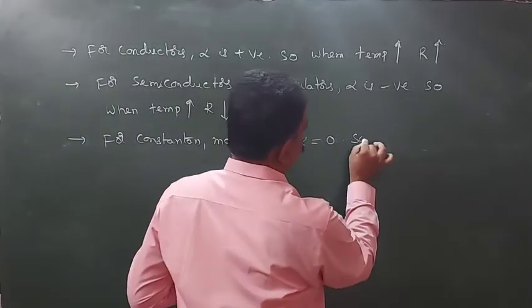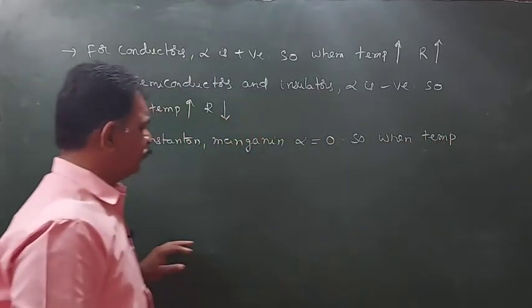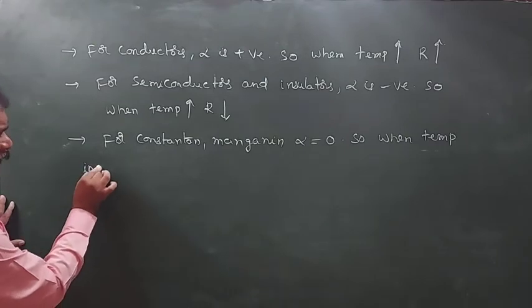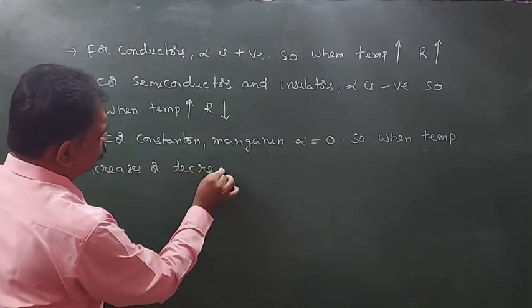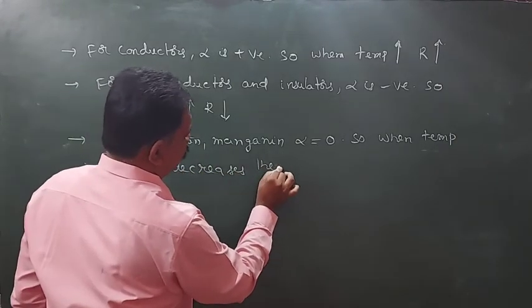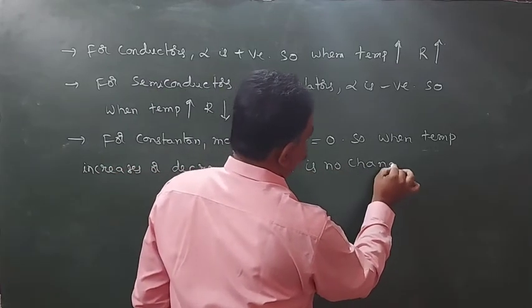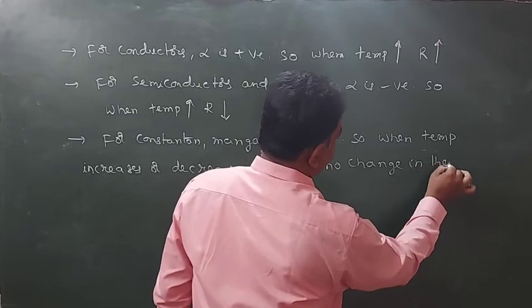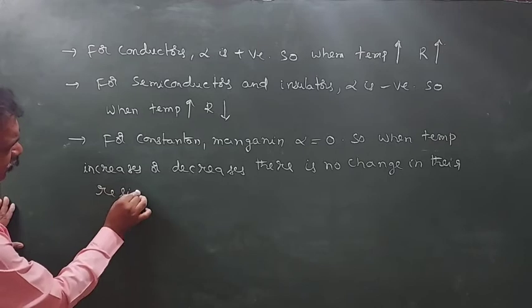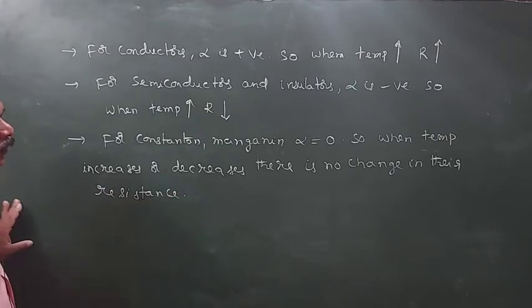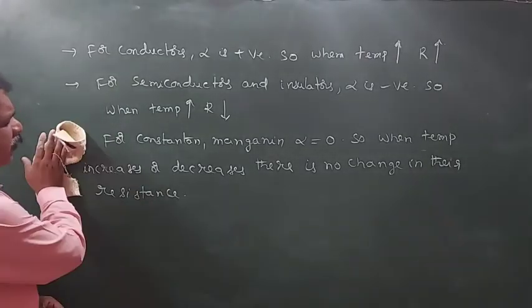So, when temperature increases or decreases, there is no change in their resistance. Okay, on this only one application will be there. We will discuss that one.